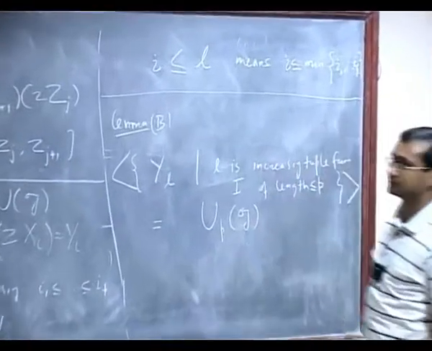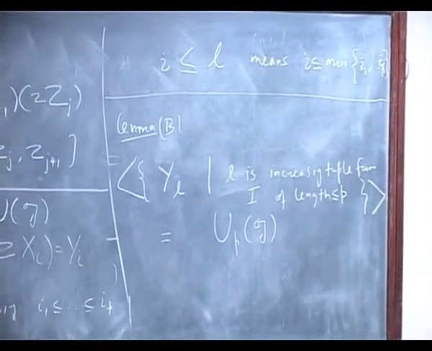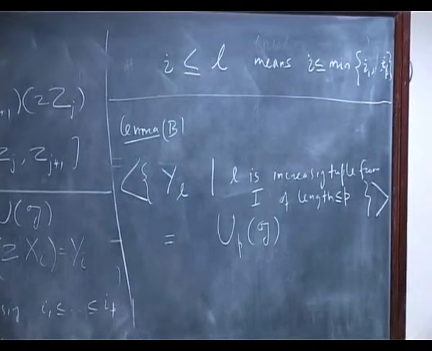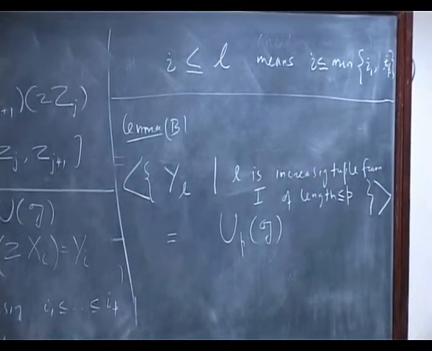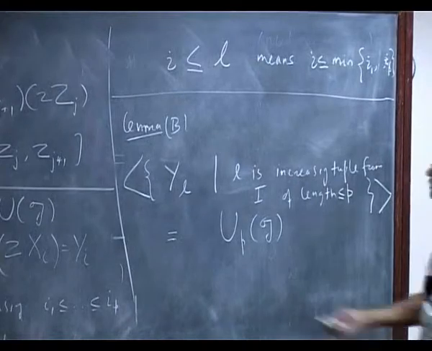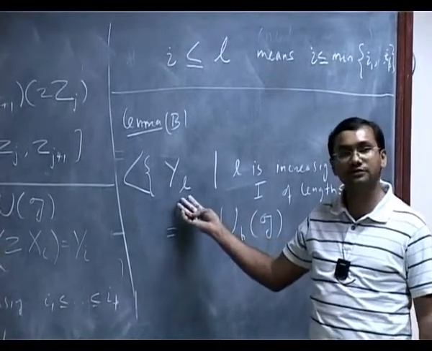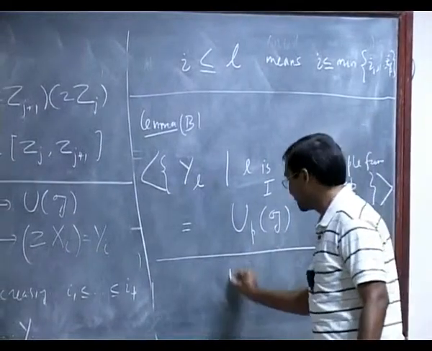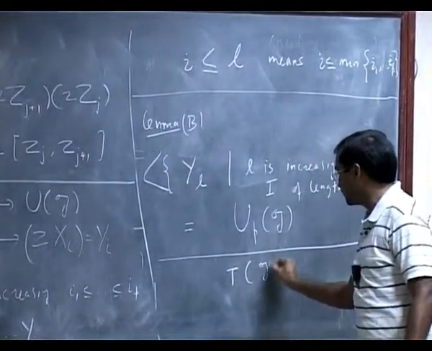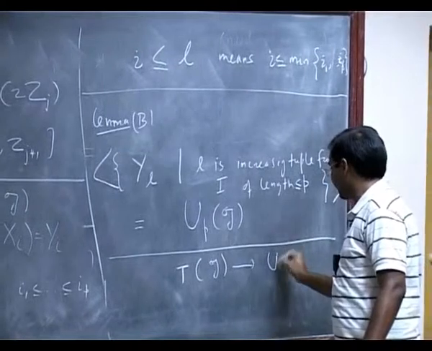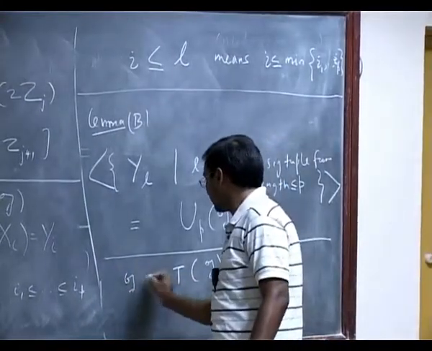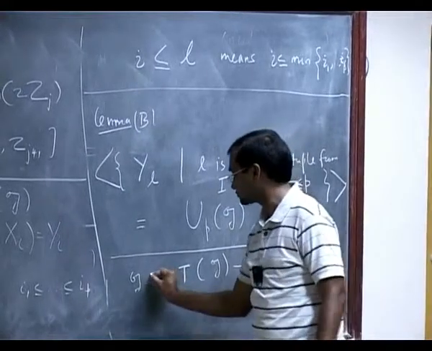And why is this? Let's look at the inverse image of these elements. What is the inverse image of YL? Okay, let's go back. It's a lot of notations actually, right? So I have this map from TG to UG. Actually I had G here, from where I have taken this map.